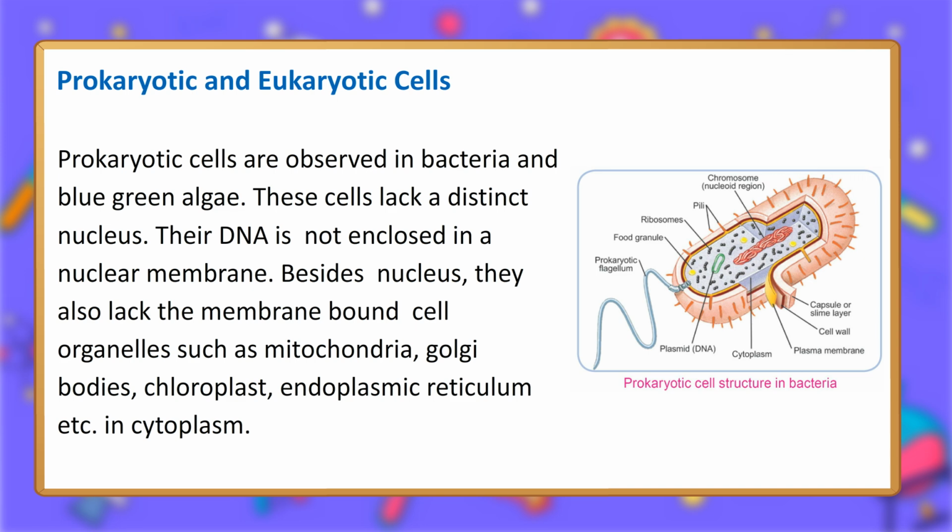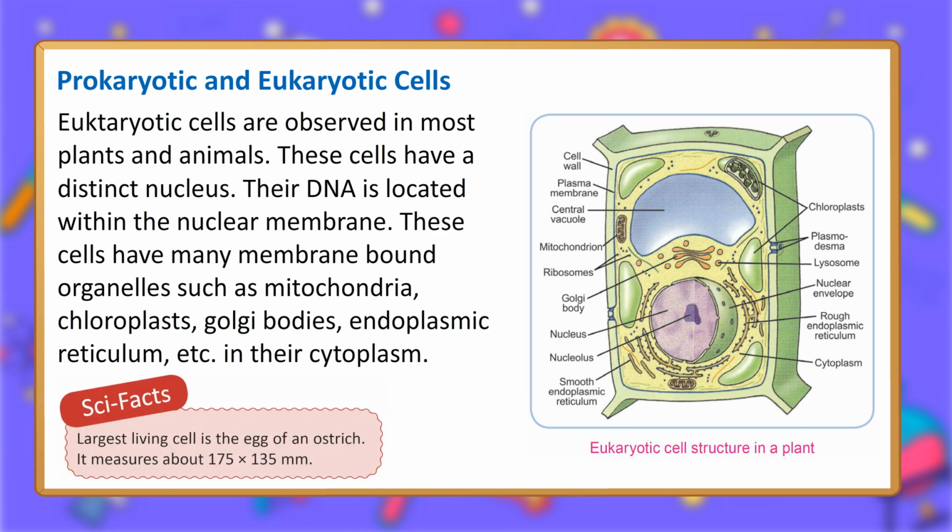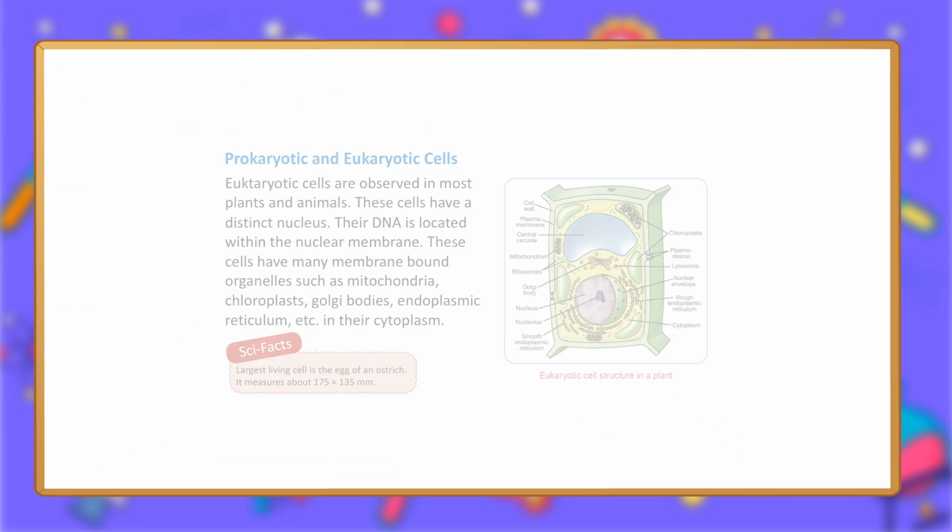in cytoplasm. Eukaryotic cells are observed in most plants and animals. These cells have a distinct nucleus. Their DNA is located within the nuclear membrane. These cells have many membrane-bound organelles such as mitochondria, chloroplasts, Golgi bodies, endoplasmic reticulum, etc. in their cytoplasm. Sci facts: the largest living cell is the egg of an ostrich. It measures about 175 × 135 mm.